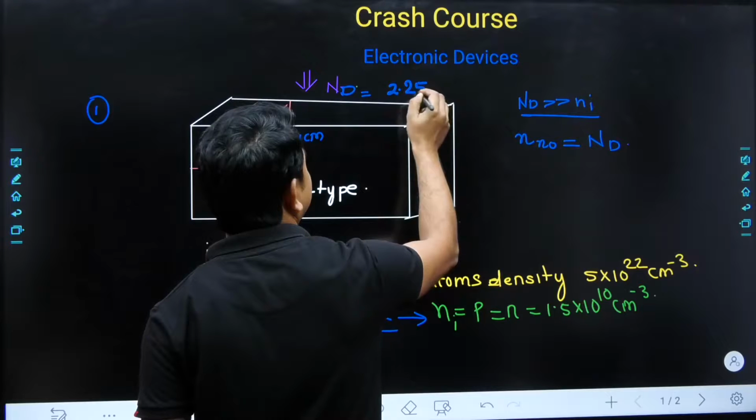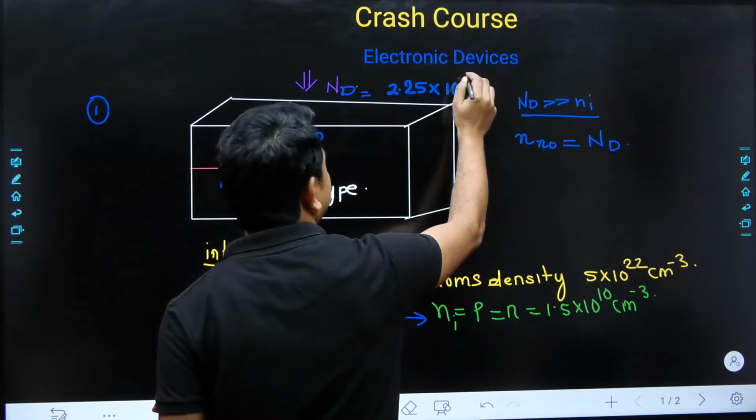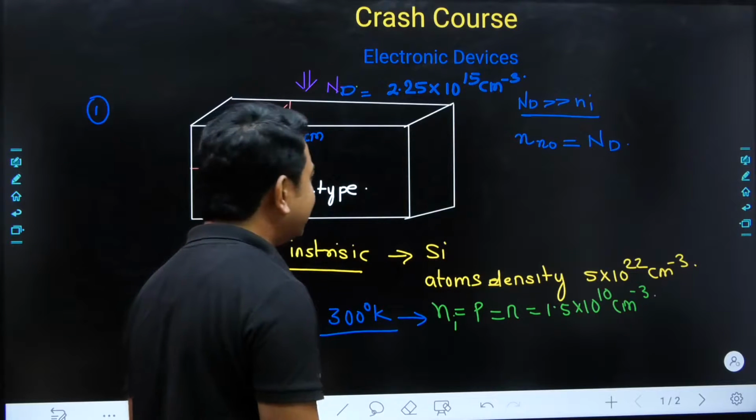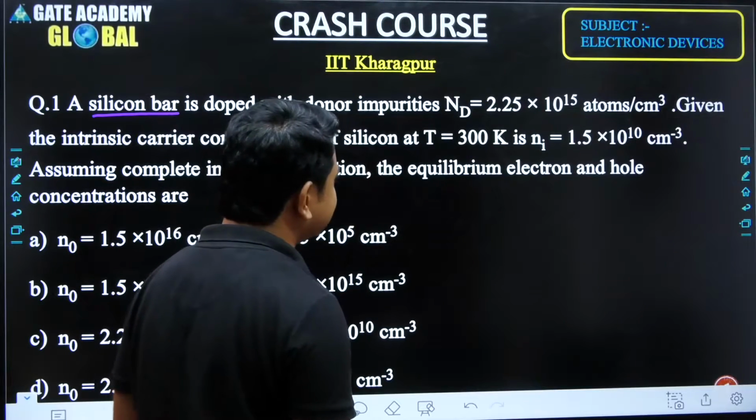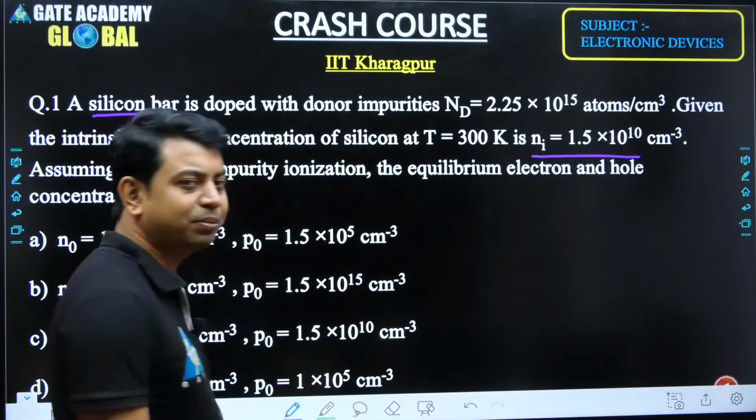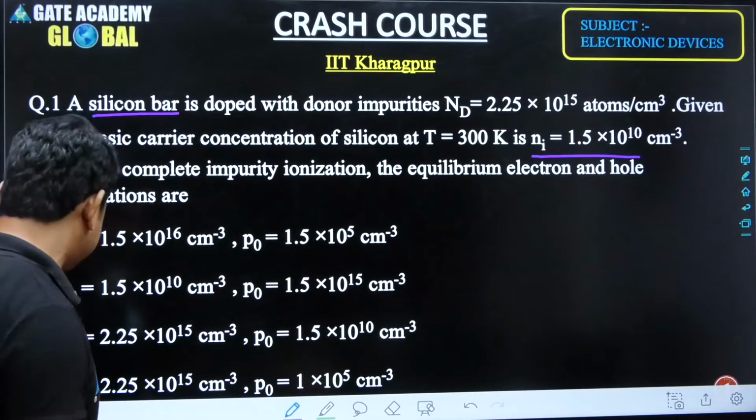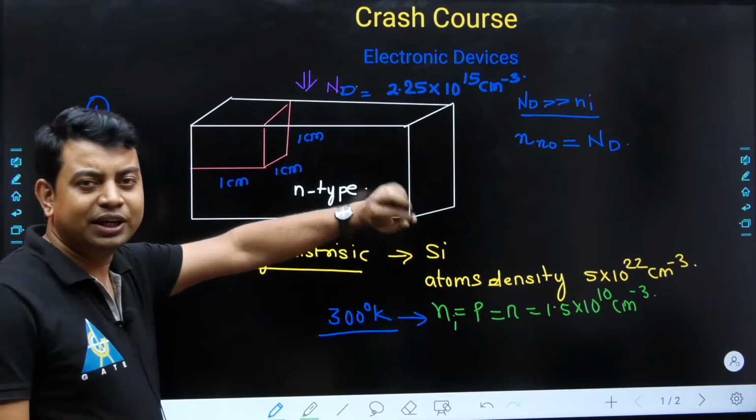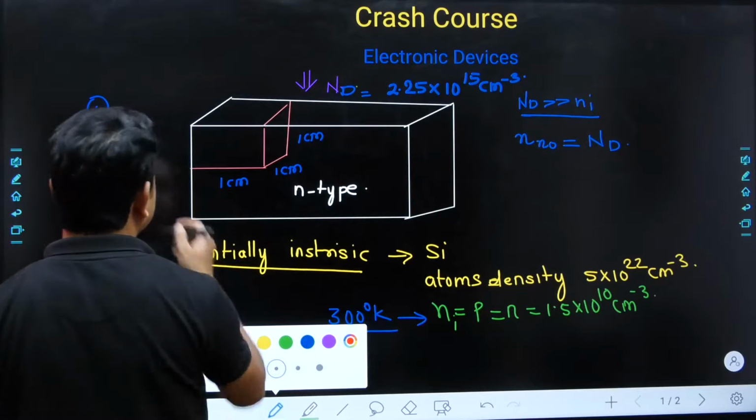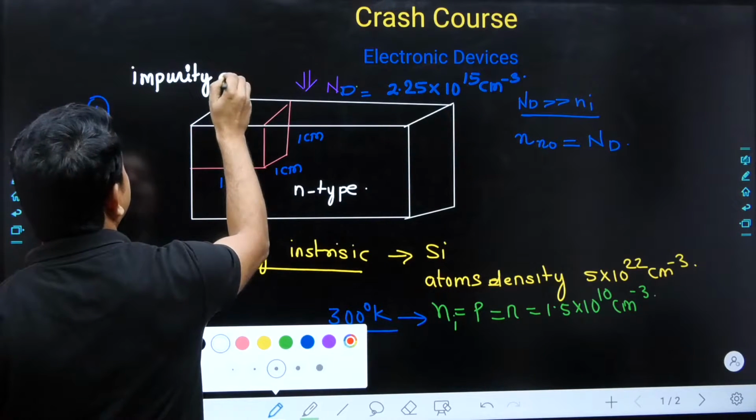So this is 2.25 into 10 to the power, how much will it be? Sir, it is 10 to the power 15. So you should write here 10 to the power 15 and the unit is per centimeter cube. And if you write 2.25 into 10 to the power 15, the intrinsic concentration is given, observe here, whatever I have written is given here, 1.5 into 10 to the power 10 per centimeter cube. And assuming complete impurity ionization, that means whatever impurities, what is the impurity concentration? 2.25 into 10 to the power 15. This is nothing but the impurity atoms added.